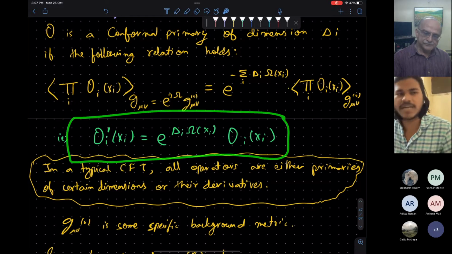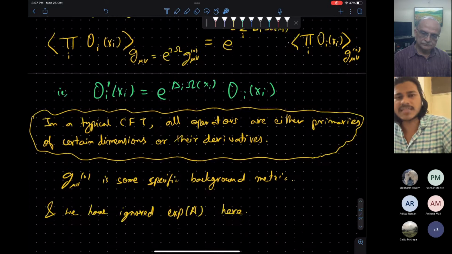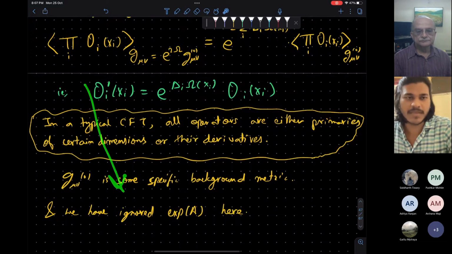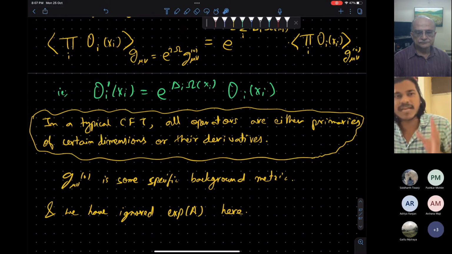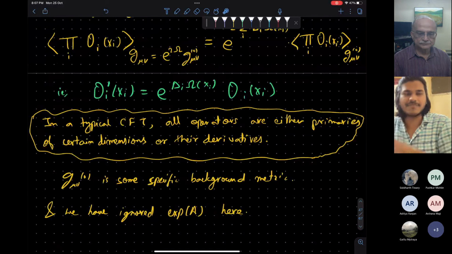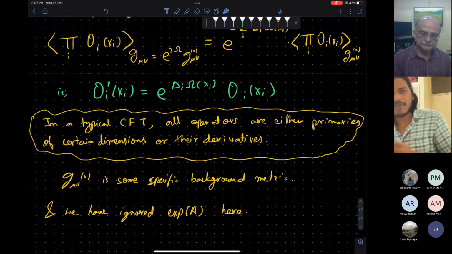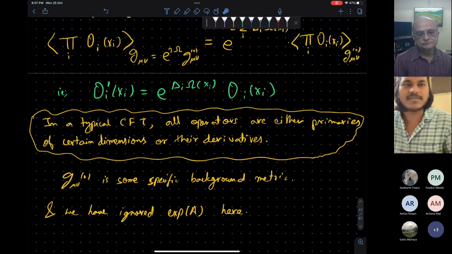This serves as a kind of building block of the operators in conformal field theory, and there are the descendants of these operators, which are the derivatives of them. So these primary operators and their derivative operators serve as a kind of basis for the general operators possible in CFT. I will not go into that detail in the full CFT theory. What I will do is the calculation for these basis operators, the primary operators.